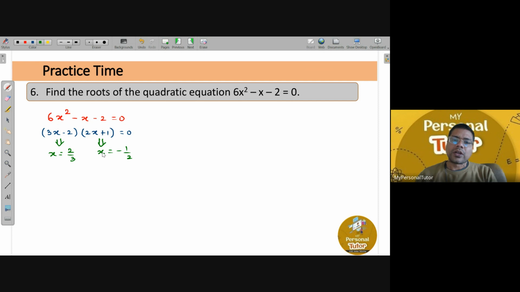Now, suppose you are not confident whether your answer is correct or wrong. What you can do is substitute it in the given equation and check whether you get 0 or not. So your equation is 6x squared minus x minus 2.